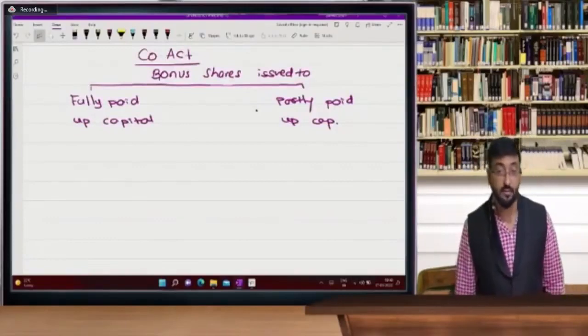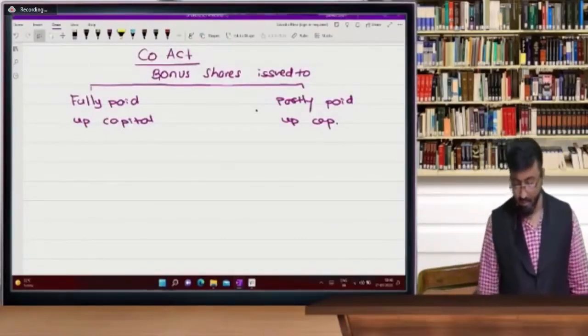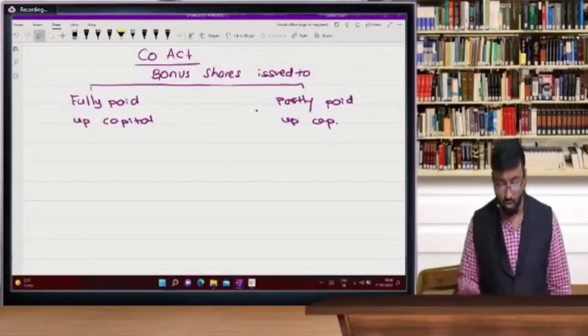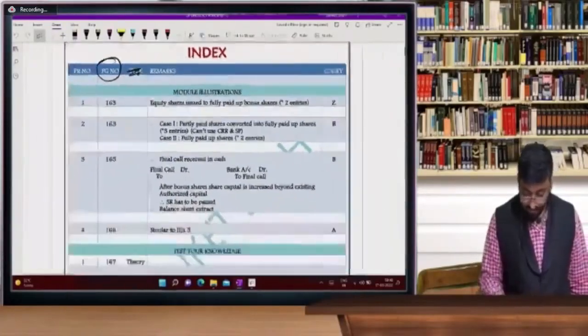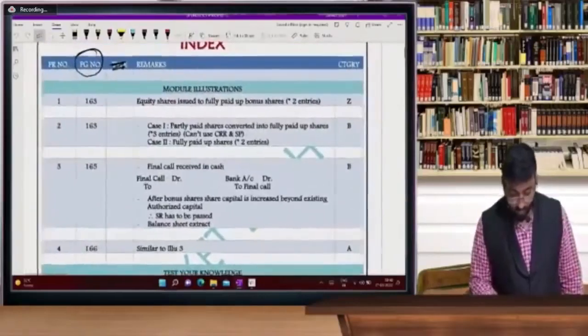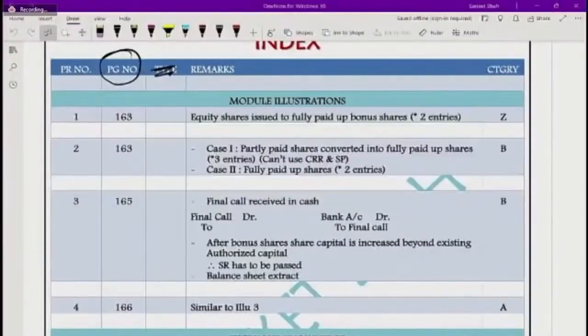After index, I don't remember exactly. Have you drawn the index or not yet? Index, beta. Leave 2 pages for the index. So this is the index. You can take a screenshot of this index and you can fill it up afterwards. So index of this chapter. Take a screenshot. So in this topic, beta, there are no A category questions. Only 4th illustration is A category. So have index.